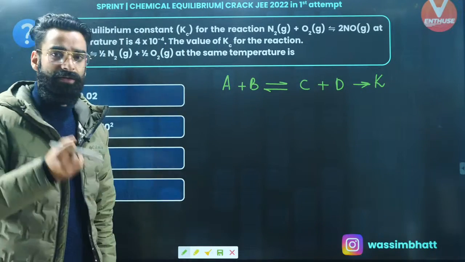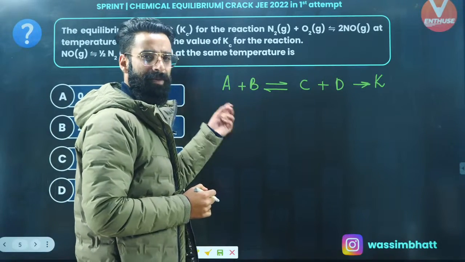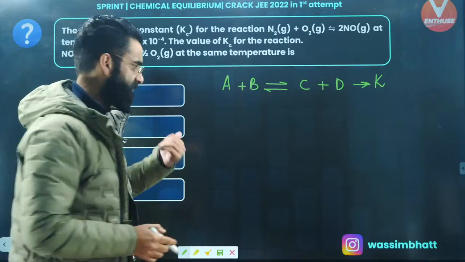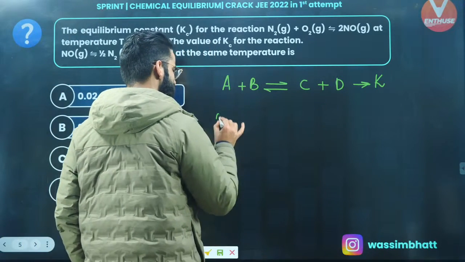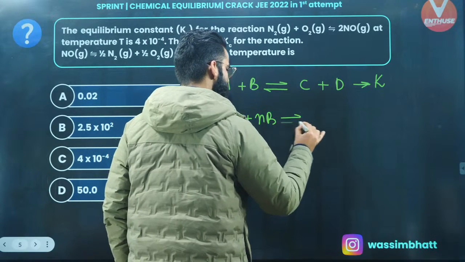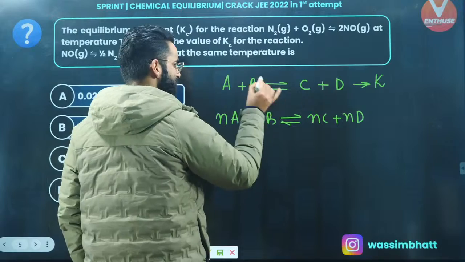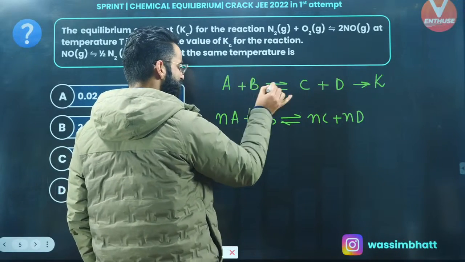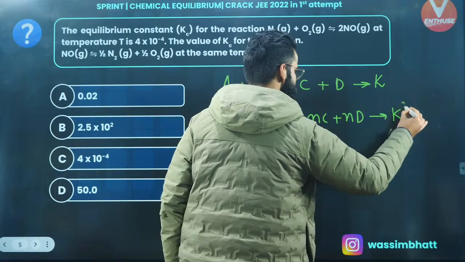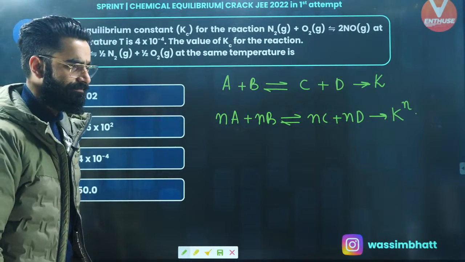Now people, do remember, whenever we multiply any reaction by a certain number, that number goes to the power of the equilibrium constant. For example, if I multiply this reaction by some number n, it becomes n times A plus n times B in equilibrium with n times C plus n times D. So this reaction, which was at equilibrium, I have multiplied by the number n. That number now goes to the power of the equilibrium constant. So the new equilibrium constant for this reaction becomes K raised to the power n, right?